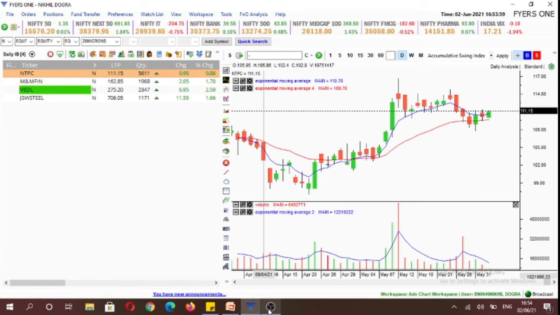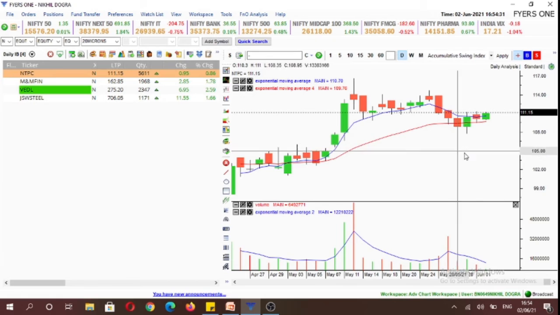Now we would be discussing our stock watch list. The stocks that we have chosen are NTPC, M&M Fin, VEDL, JSW Steel. All these stocks have formed an inside candle on the daily time frame. And inside candles are formed when there is an equilibrium between both the buyers and the sellers. So we'll look to establish the position if either side of today's high-low range breaks.